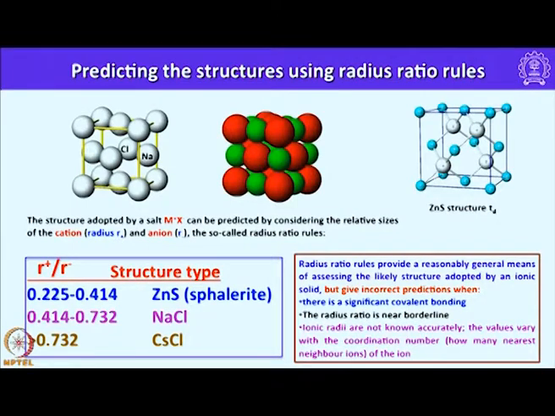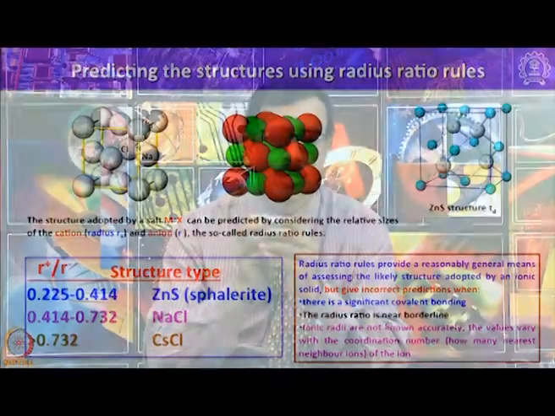I have listed the radius ratio values for different structure types. For example, when the radius ratio range is between 0.225 to 0.414, they assume sphalerite structure, that is zinc sulfide structure. When the value is between 0.414 and 0.732, they assume sodium chloride structure, that is face centered cubic structure. When the value is greater than 0.732, they prefer cesium chloride structure or body centered cubic structure.